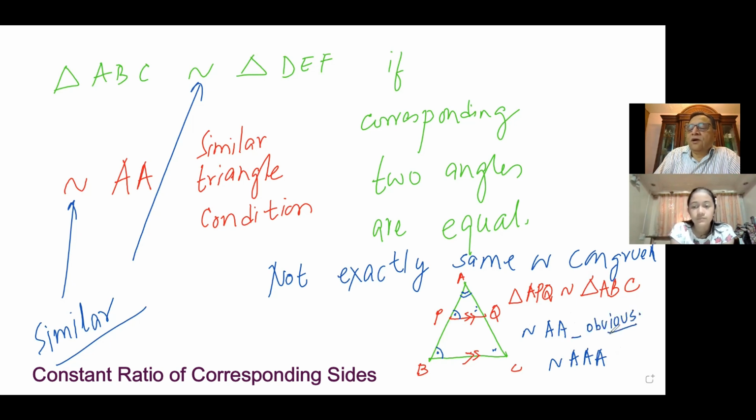Is that okay? Or we can say it is implied. You get the idea? The third has to be the same, right? So similar triangle basically means this. But when similar triangles are there, then we have a constant ratio of sides. Then what do we get from similar triangles? Let me write down. We get a constant ratio of sides.